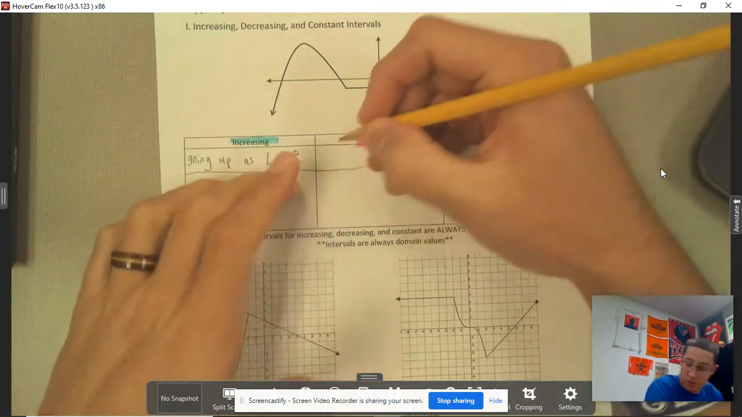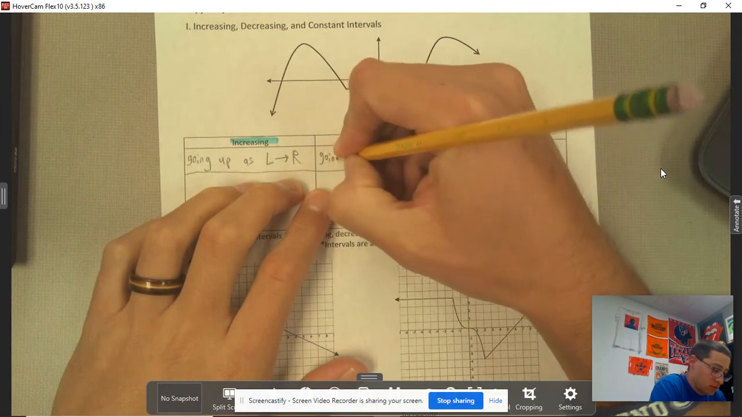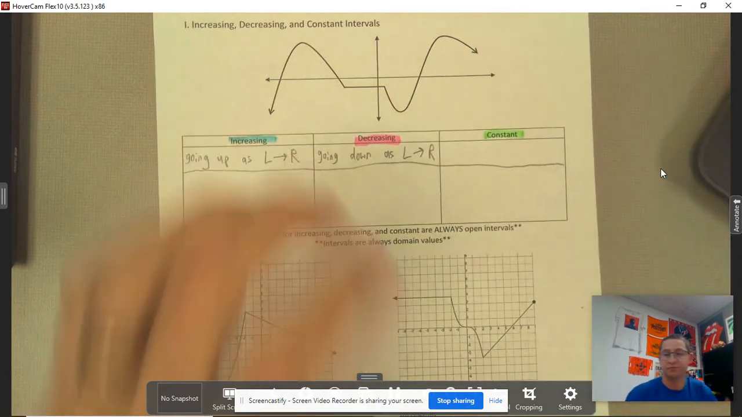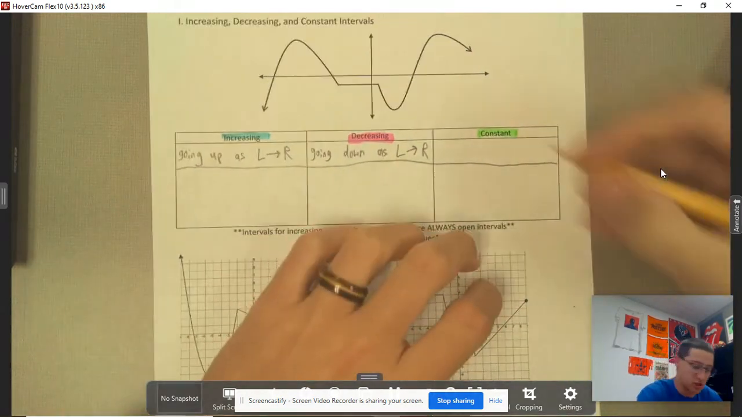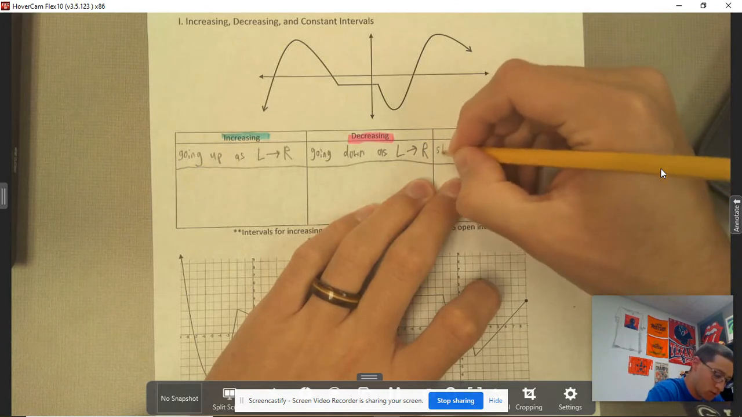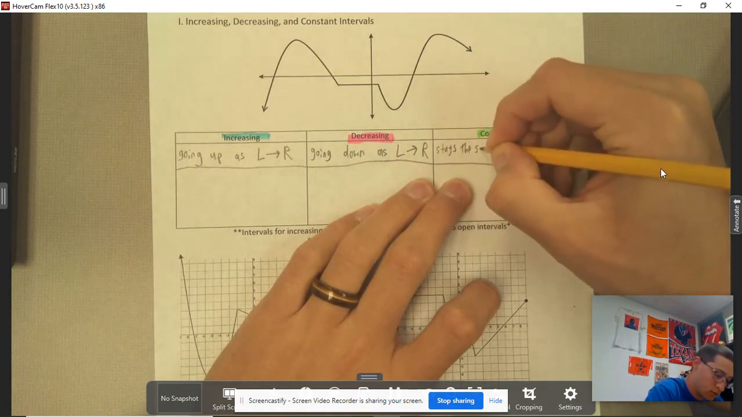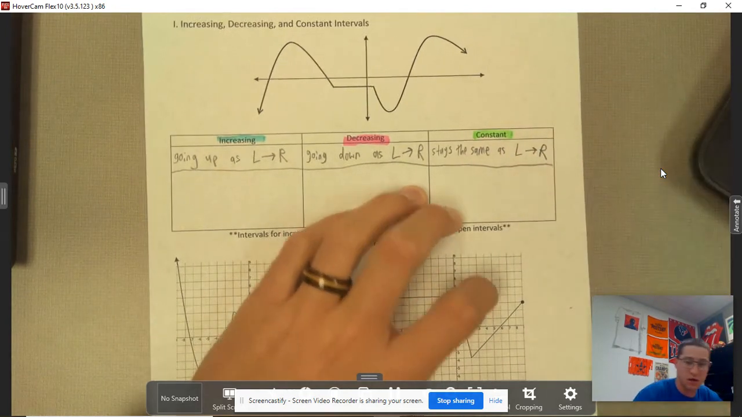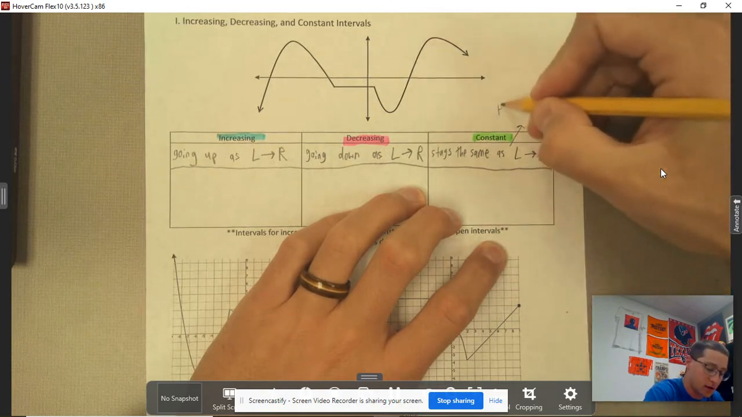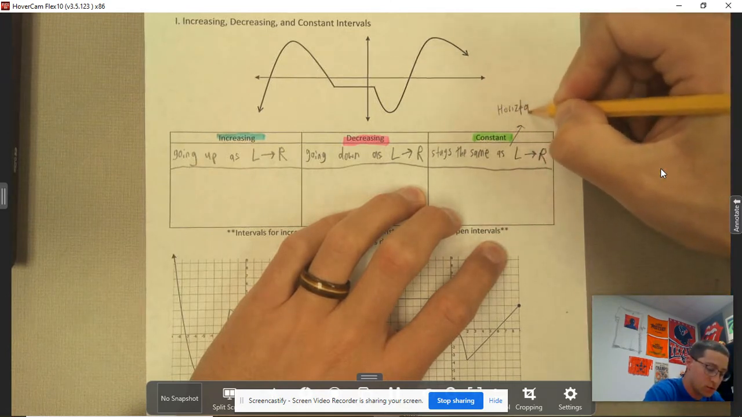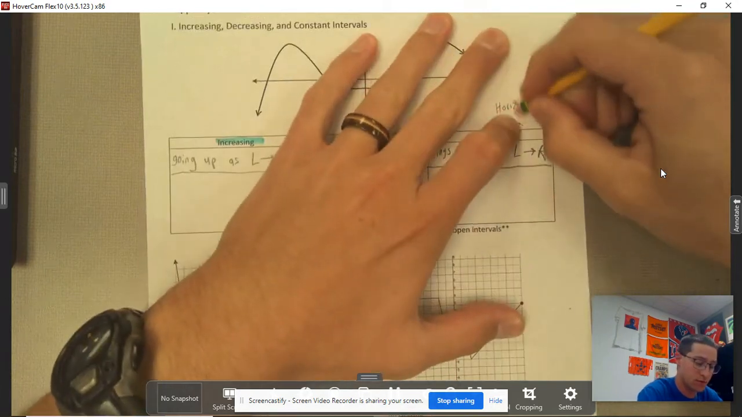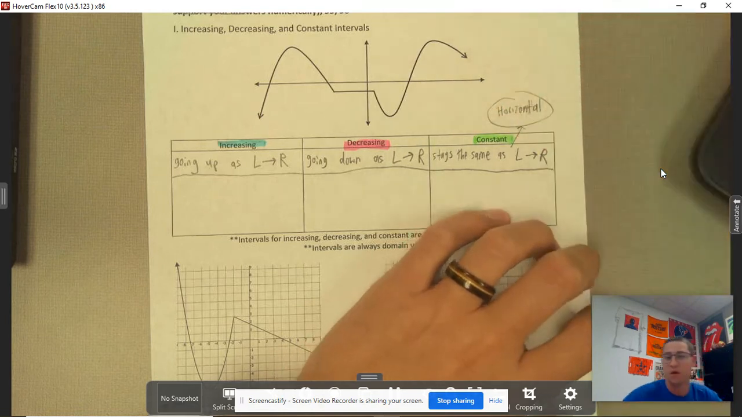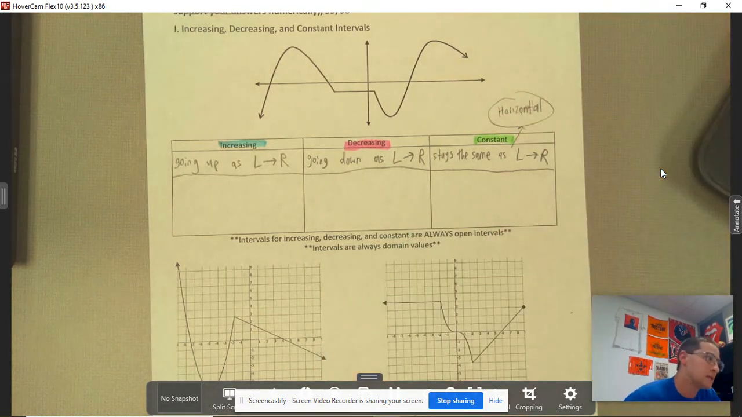For decreasing, the function is going down as you go left to right. And then constant, the function stays the same as you go left to right. Or another way you could think about it is it's basically horizontal. So that's what's happening when you have a constant function.